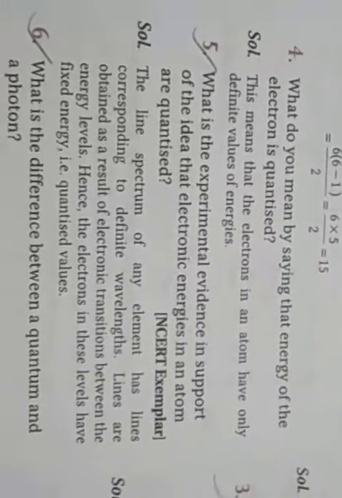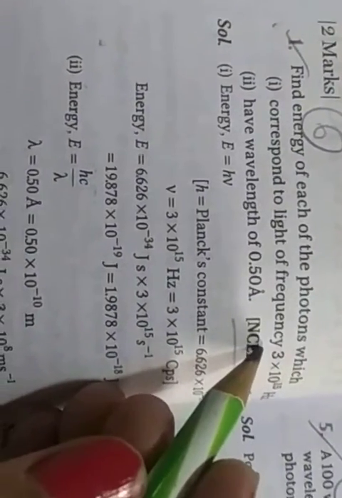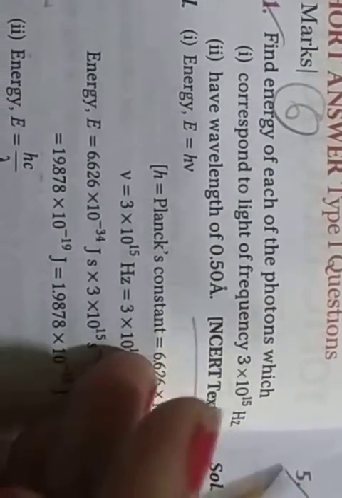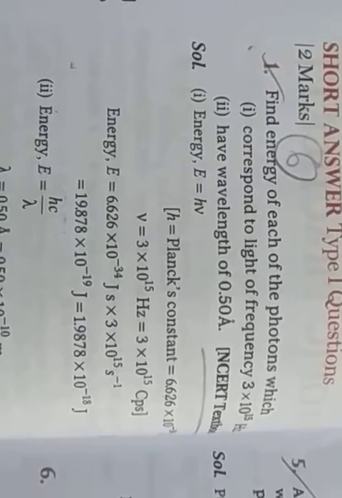Next question is, find the energy of each of the photons which correspond to light of frequency 3 into 10 to the power 15 hertz.